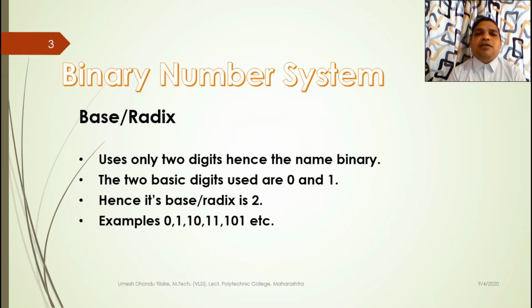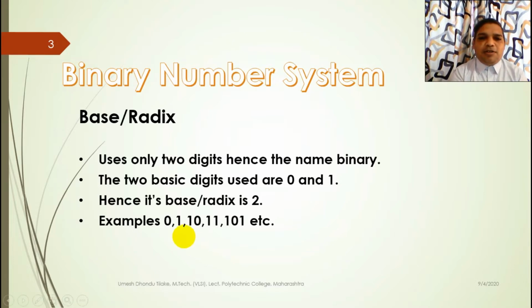When we consider a number system, the first concept that comes into the picture is base. The base of this number system is 2, because this number system consists of only 2 digits. Here you can see this number system only has 2 basic digits, 0 and 1. Again, as I told in the previous video, it is like the sides of a coin. That means it uses 2 basic digits, 0 and 1, that is why it is known as a binary number system, and its base is 2.